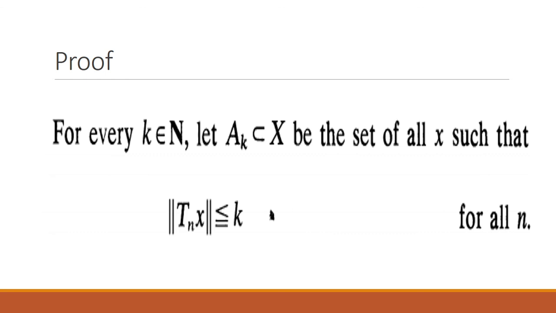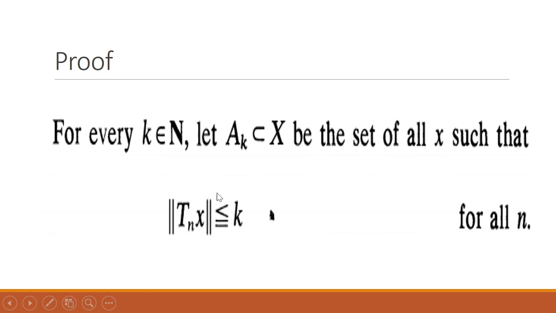So for every k belonging to N, let's define A_k, a subset of X. This A_k contains all such x belonging to X for which this condition is satisfied, and such a k must exist, because it is clear from the definition of X, from the statement of this theorem.